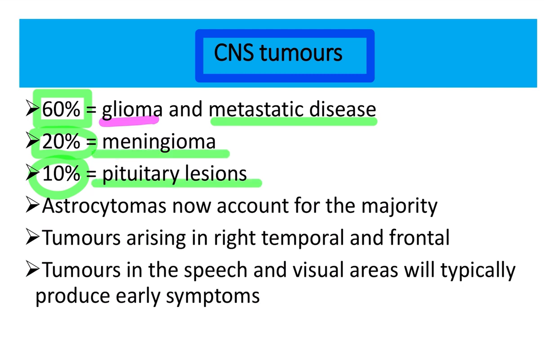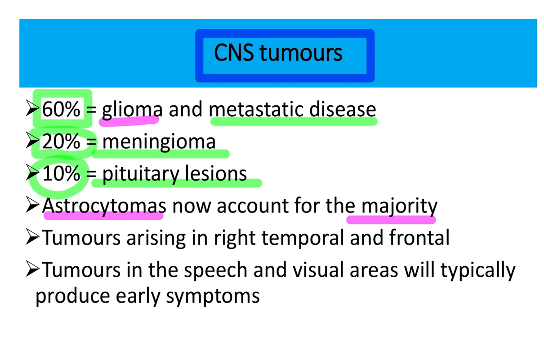So most of the tumors are derived from the glia, which is the supporting tissue of the neuron. Among them, astrocytomas account for the majority. That means glioma is the most common, and among them astrocytoma is the majority.